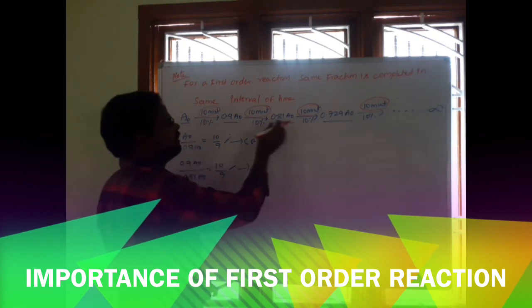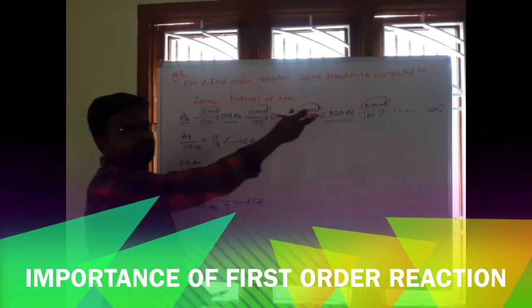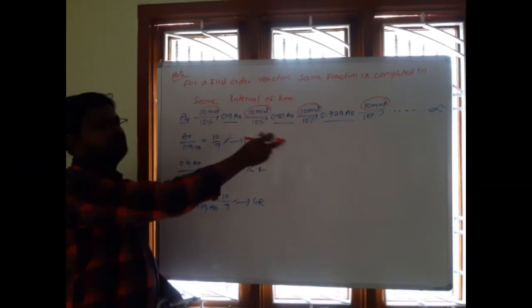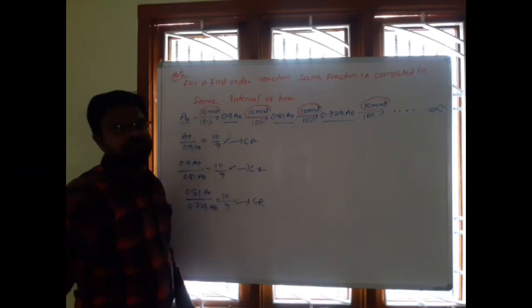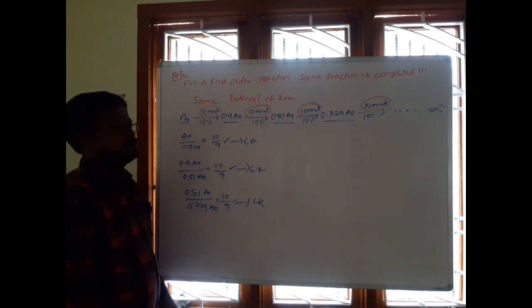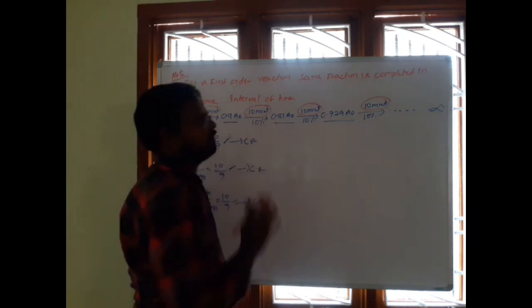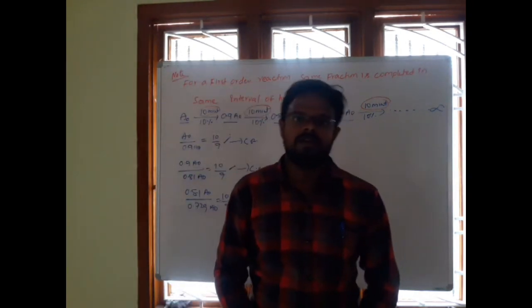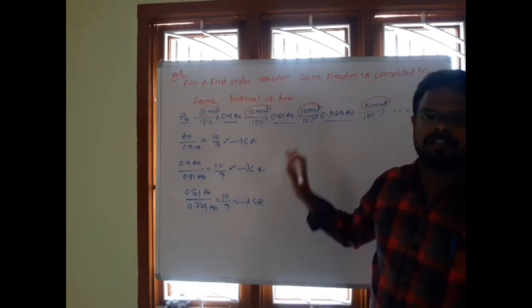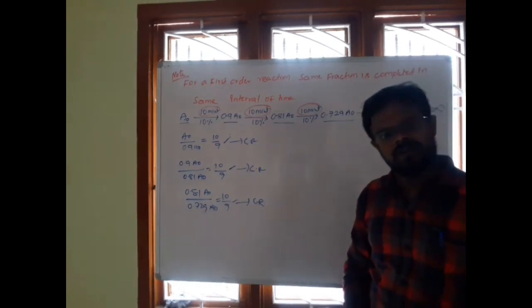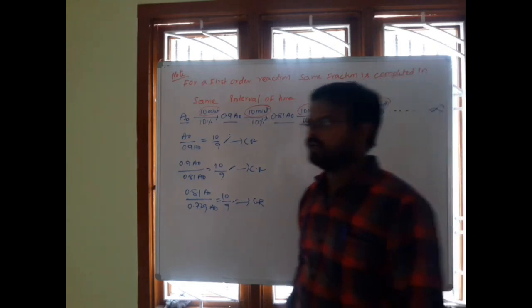So for a given same time interval, the concentrations are in a geometric progression for a first order reaction.